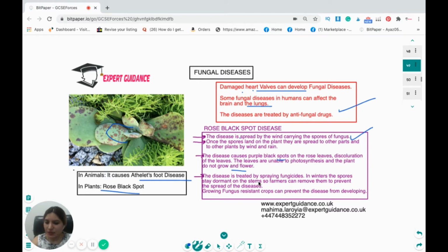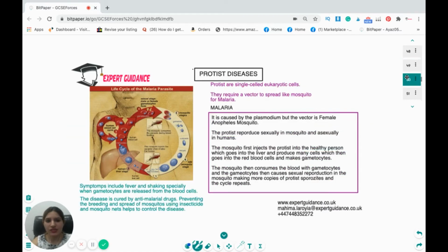The disease is treated by spraying with fungicides. In winters, the spore stays dormant in the stem, so farmers can remove them to prevent the spread of the disease. Growing fungal resistant crops and using fungicides are the only ways to prevent the disease from spreading.